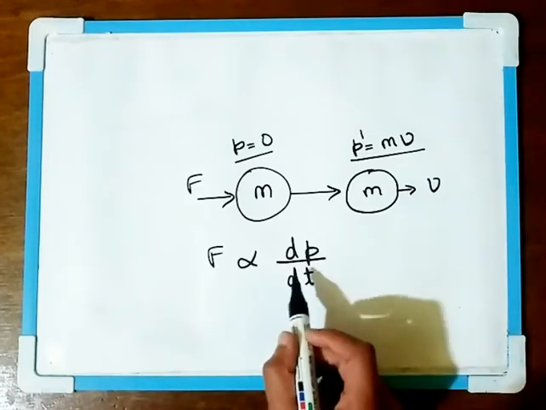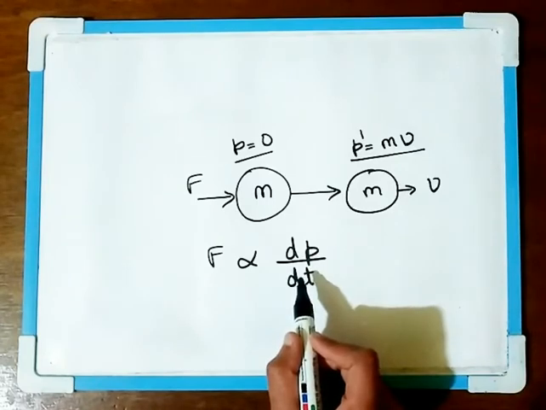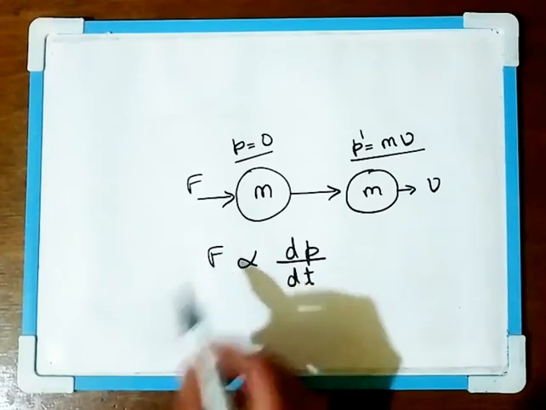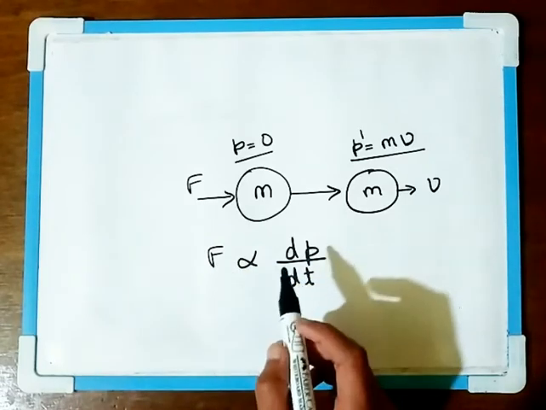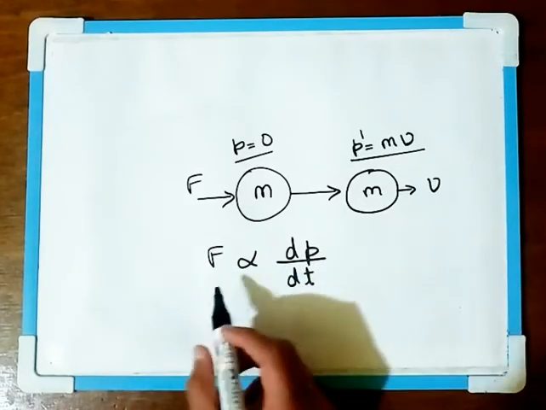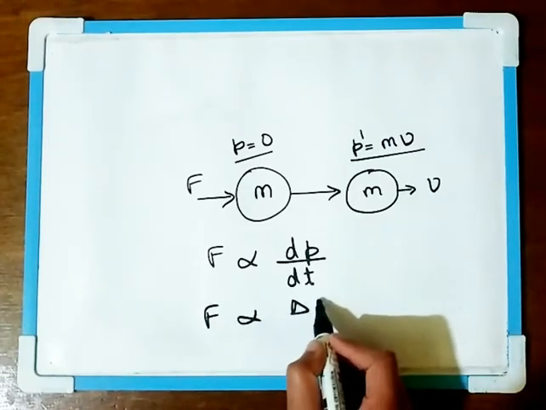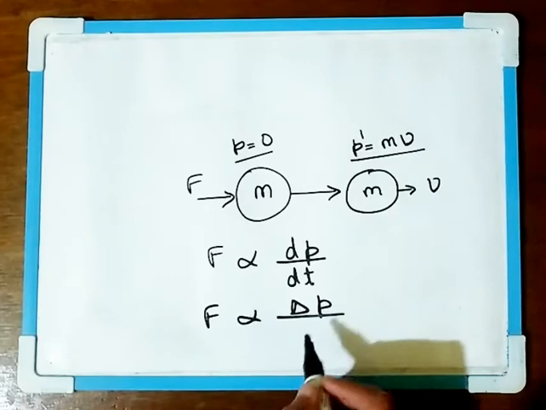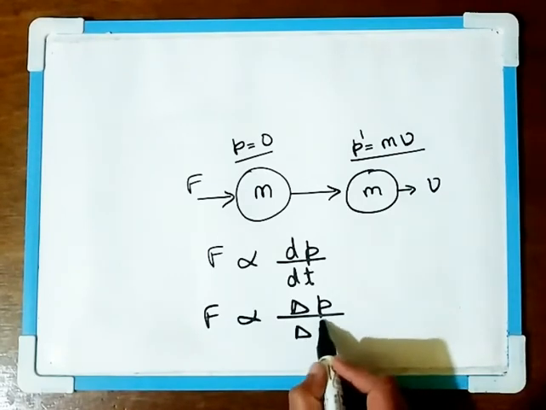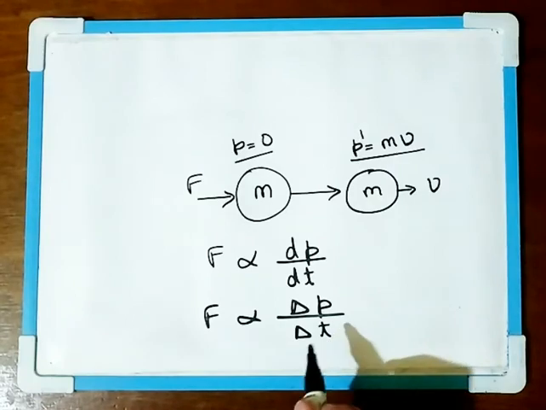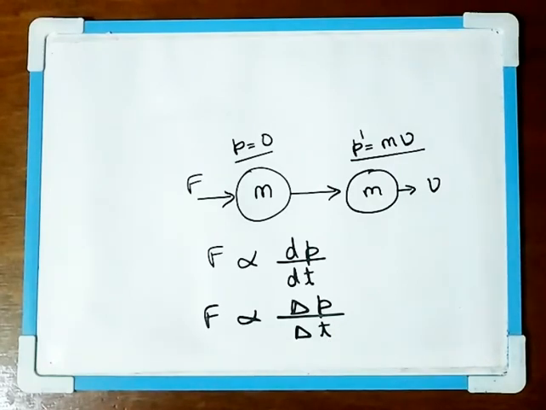Now this is when the force is not a constant force. If the force is constant, then we can write this as change in momentum delta P divided by the time it takes to change its momentum from some initial value to some final value.